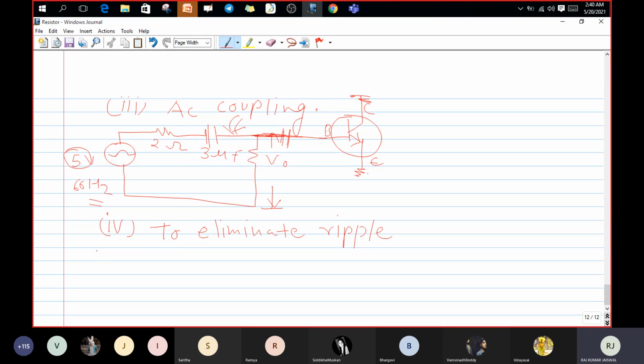When we are going to change from AC to DC, at that time we see fluctuations coming, like these fluctuations. Then if we use this to eliminate the ripple, how will it come? If we are using the capacitor, it will come like that. Is it clear? It will not be exactly like DC, but almost like DC. Okay guys, is it clear? To eliminate ripple. Yes, sir.